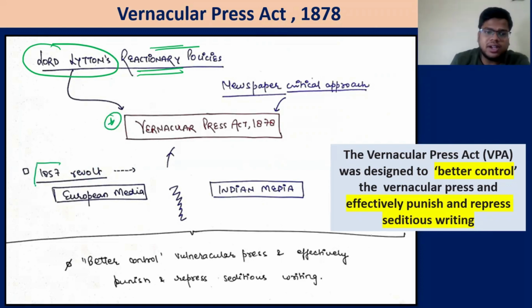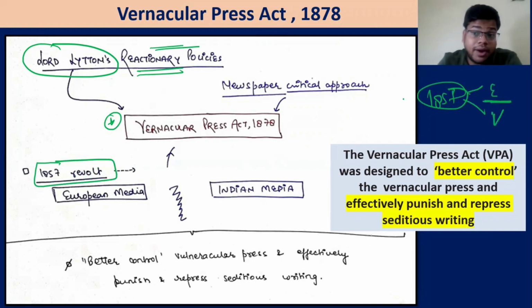Some more context: after the 1857 revolt, what happened? The British media, or the English media, and the vernacular media got divided. Earlier, the British media also used to report about the challenges, why so many revolts were happening in India. But with the revolt of 1857, the death of so many English officers, they also said that whatever the Britishers are doing, they are doing the right thing, because these Indians are barbarians.